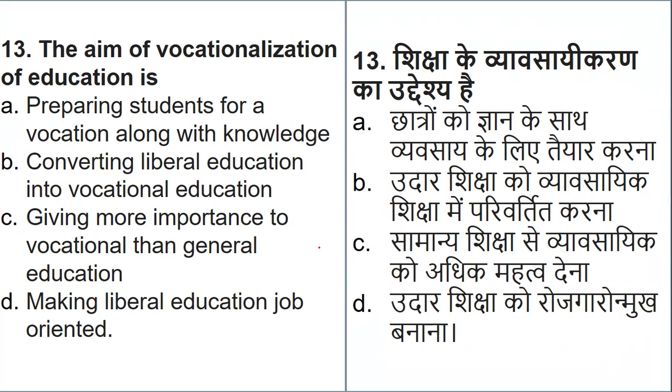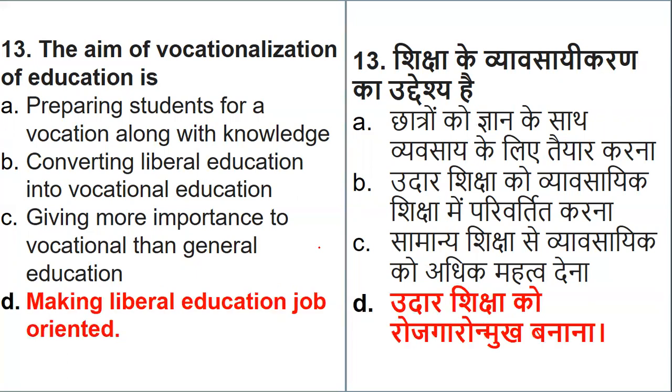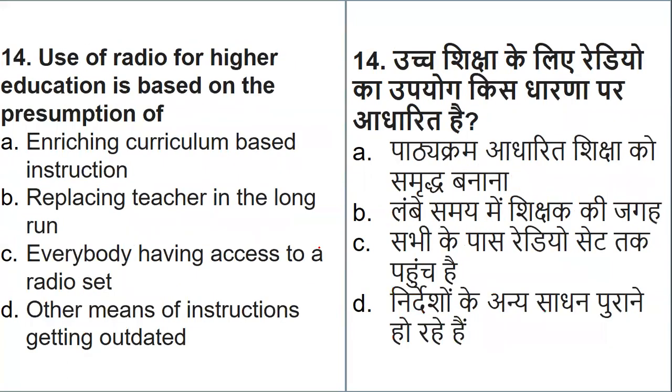I'll repeat the question again for you. You can read the options if you felt that I have read it a little faster. The aim of vocationalization of education is basically what? Okay. So yes, the aim of vocationalization of education is basically for a job oriented focus. It is specifically focusing on job orientation. So yes, we have done that in the form of skills development also. So just keep vocationalization in mind very well. Do not get confused.